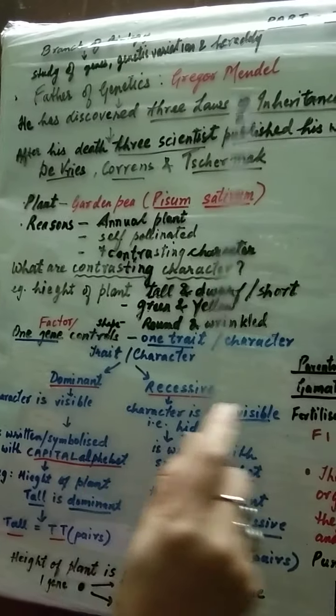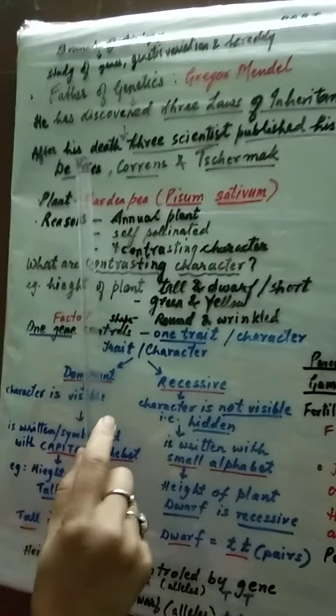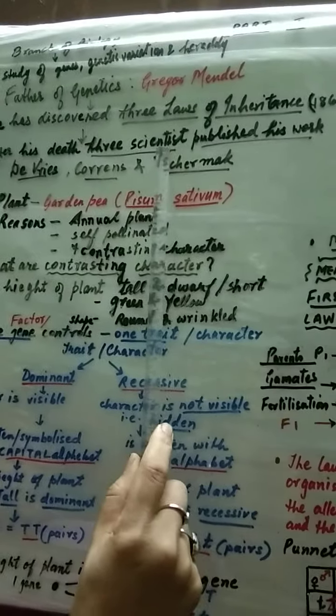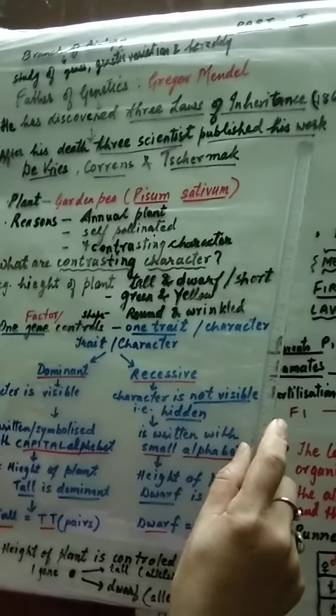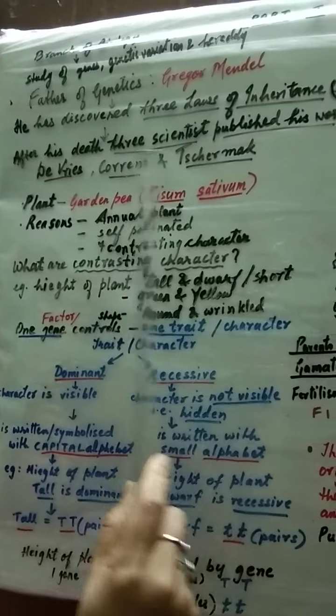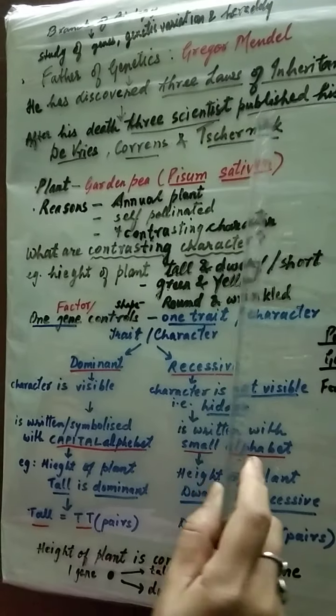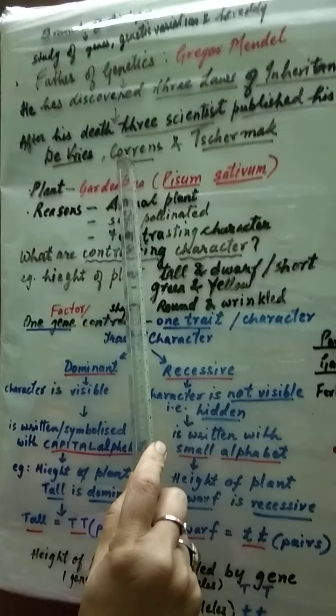But in this year, his work was not published. After his death, 3 scientists published his work, and these were De Vries, Correns, and Schermak. Why was he considered father of genetics?